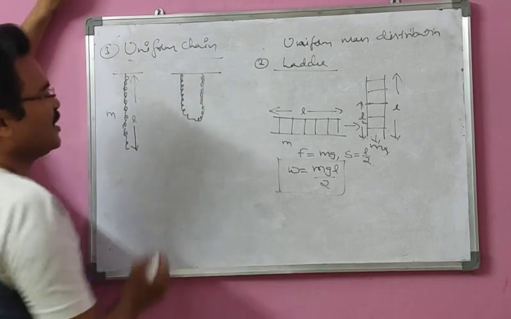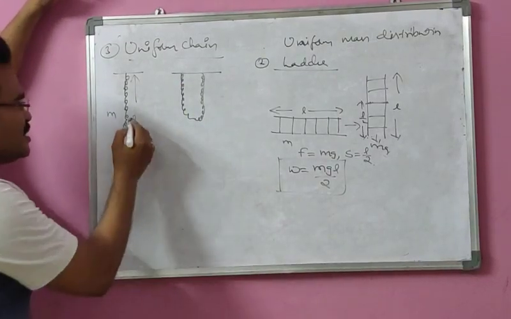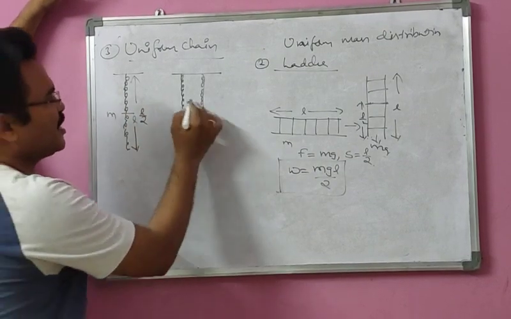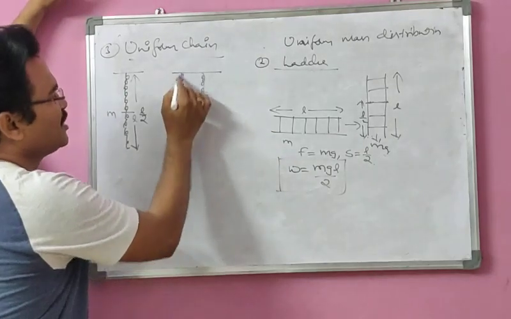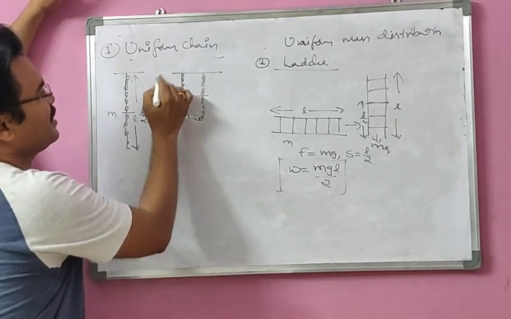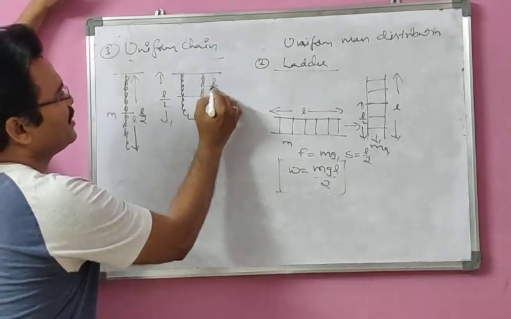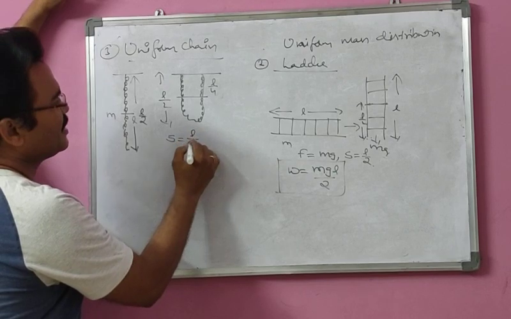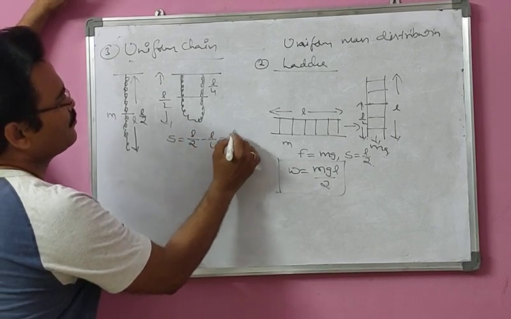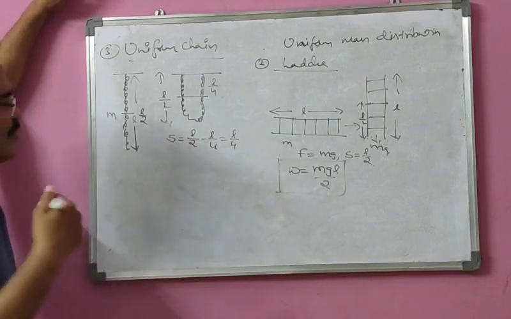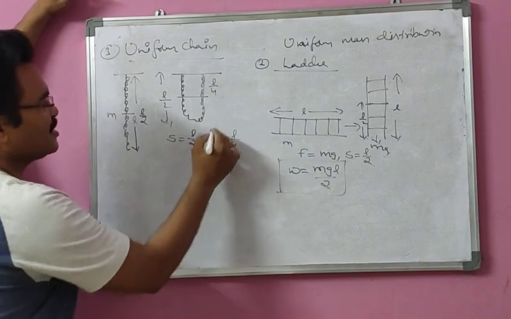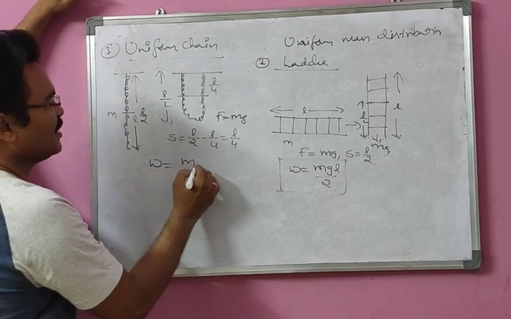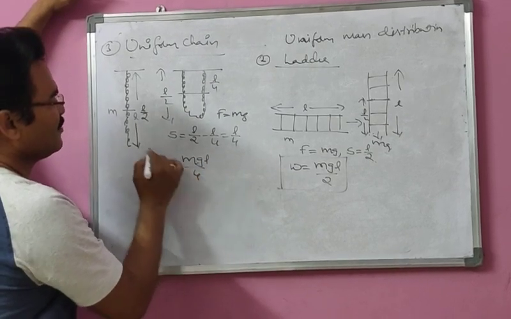So in doing so, what is the work done here? So actually the center of mass is at L by 2. Now the center of mass has been shifted to how much here? This length, the total length becomes L by 2 and the center of mass will be at L by 4. So what is the S value here? S equal to L by 2 minus L by 4, which becomes L by 4 here. That means the weight is mg here, that is F equal to mg, the weight acts vertically downward. So work done in this case is mg L by 4.